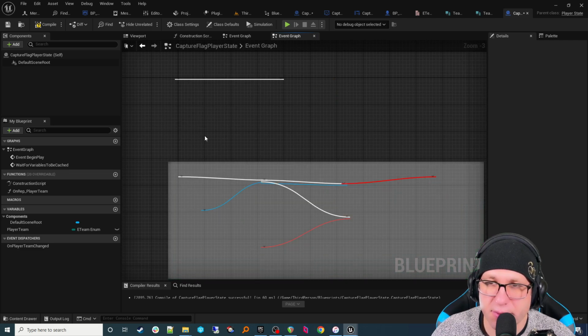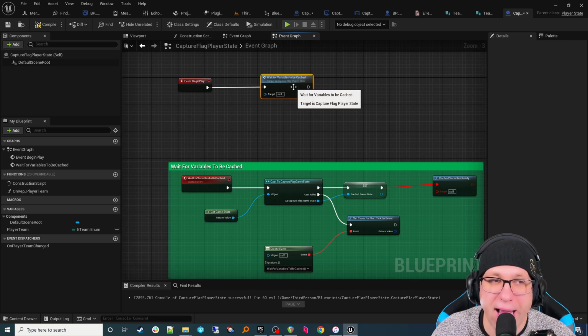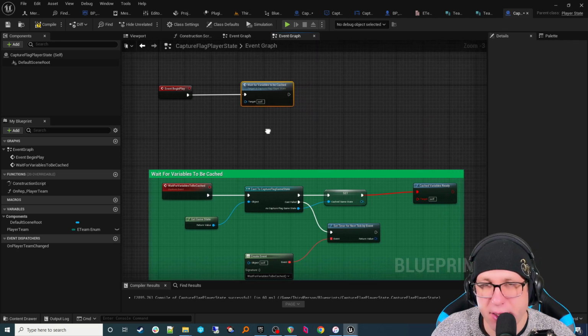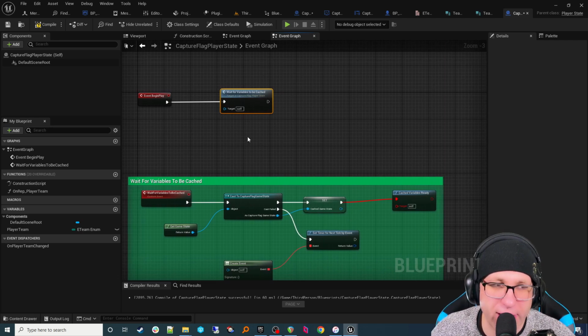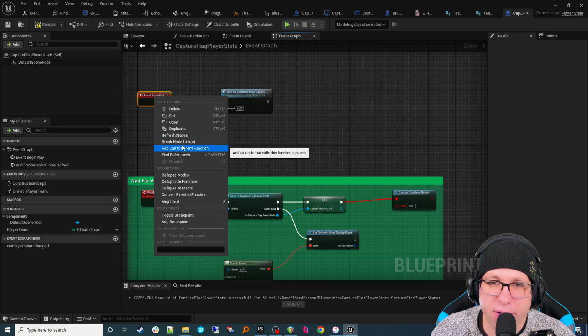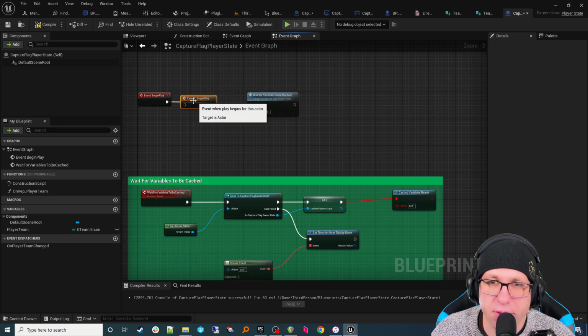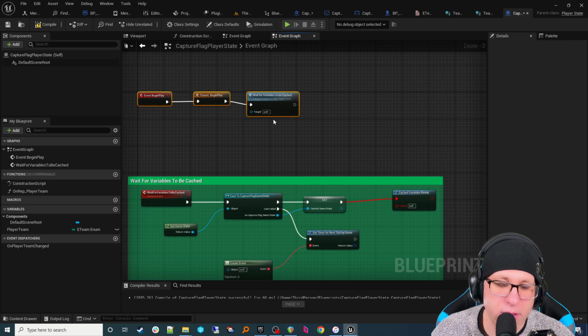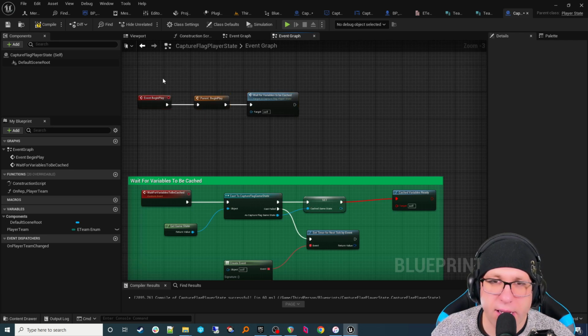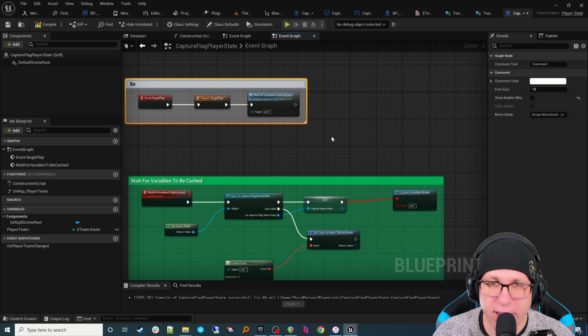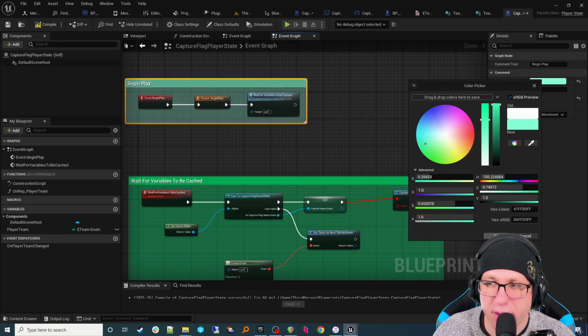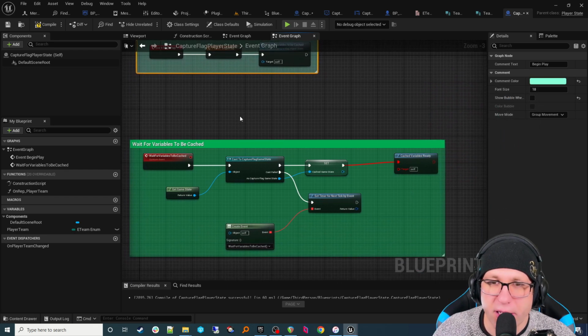Get rid of our tick. We don't need it right now. I would disable it, but I don't know what future development you're going to do on this. You could save a little bit by disabling tick if we're not using it, which is the important thing. Add call to parent function. Okay, and to be consistent, let's just add a begin play, with a little color to it. Okay, cool. Yeah, begin play.